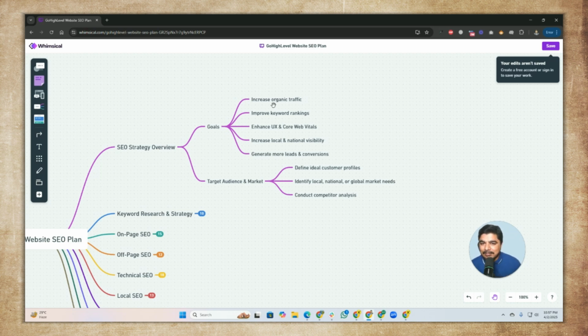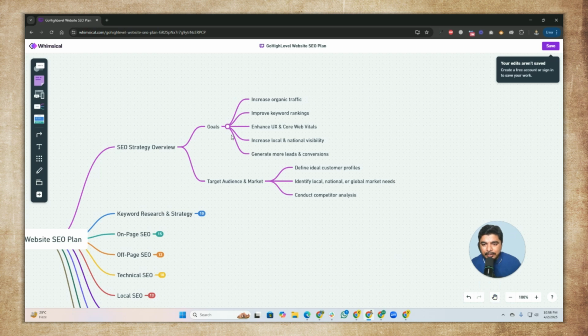So the first goal of SEO is increasing traffic. That's obvious. The next is improving keyword ranking. For example, your keyword is plumber in New York, so you want to rank it on top of Google on GoHighLevel websites. The second one is enhancing UI and also Core Web Vitals. The UI is user experience. Core Web Vitals are the technical parts of a website, website speed, and a lot of other things as well. Increasing local visibility and national visibility as well. Generate more leads and conversions. Okay, and that's our basic goal.